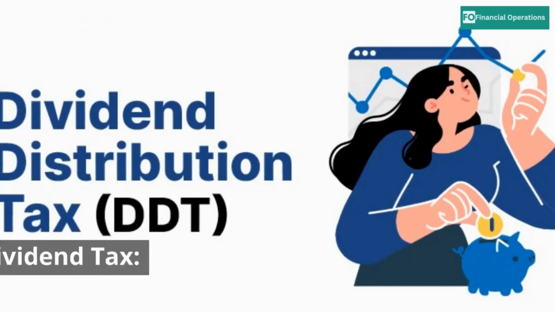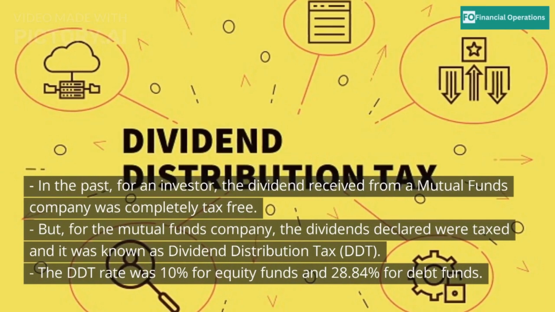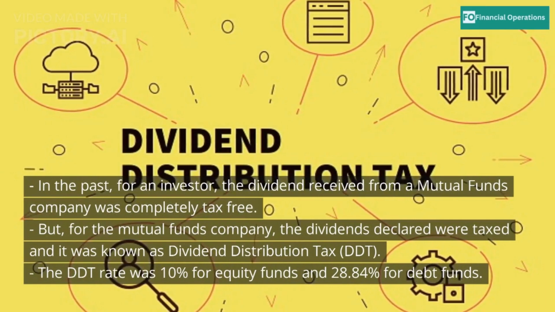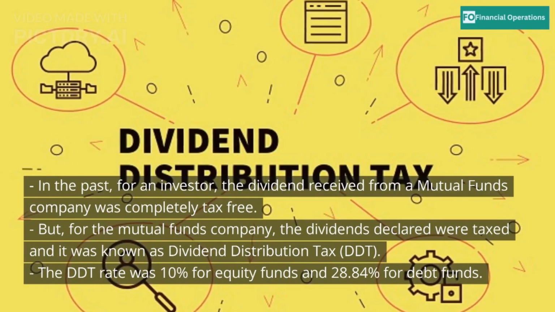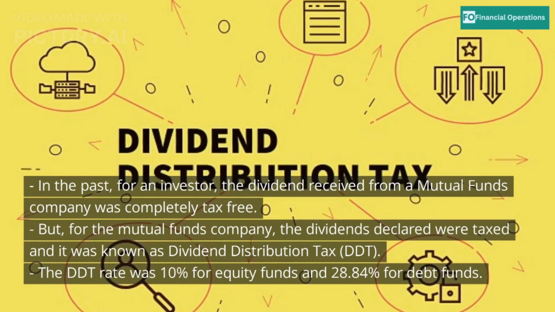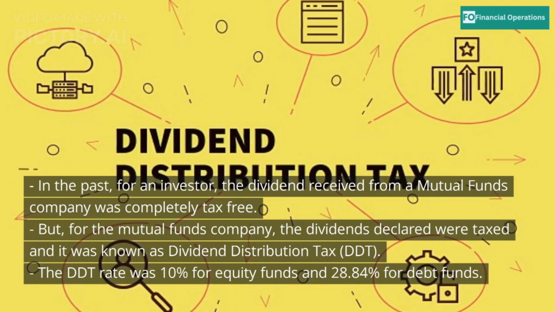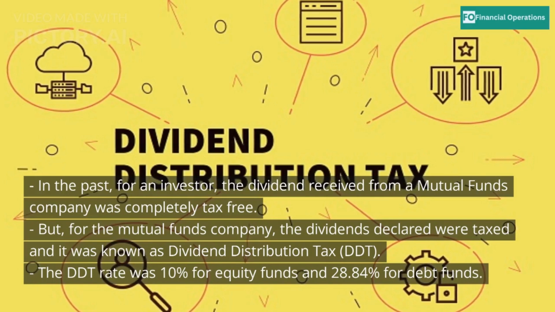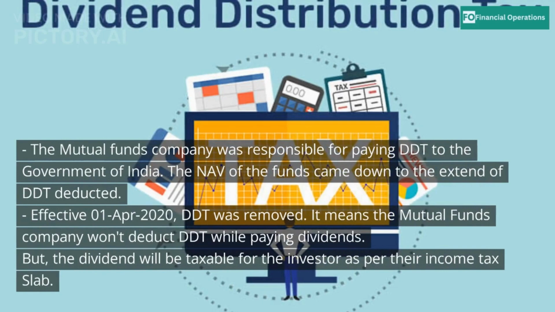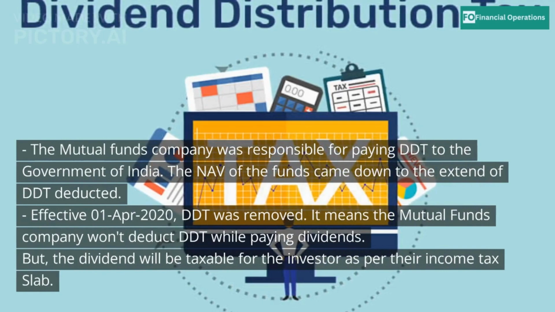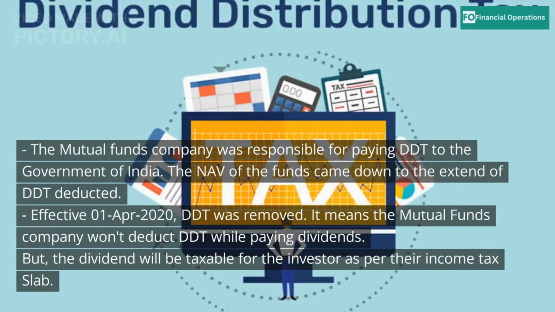2. Dividend tax. In the past, for an investor, the dividend received from a mutual funds company was completely tax-free. But, for the mutual funds company, the dividends declared were taxed and it was known as Dividend Distribution Tax, DDT. The DDT rate was 10% for equity funds and 28.84% for debt funds. The mutual funds company was responsible for paying DDT to the Government of India. The NAV of the funds came down to the extent of DDT deducted.